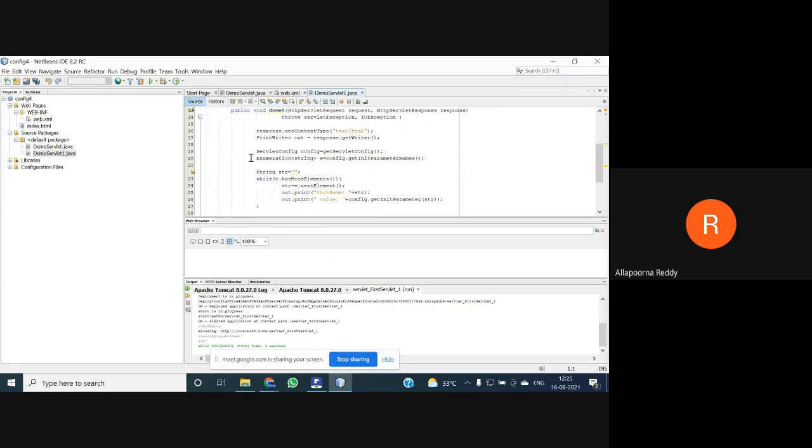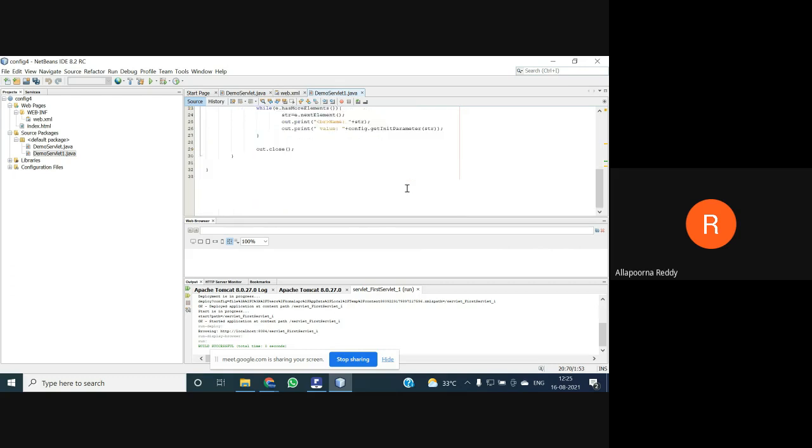That configuration can be done as a group. You need to use your data type as enumeration, with the get parameter method. When I include this config, it automatically takes the elements here. While iterating, the object element is compared with the next element, and if it is there, you print that element.